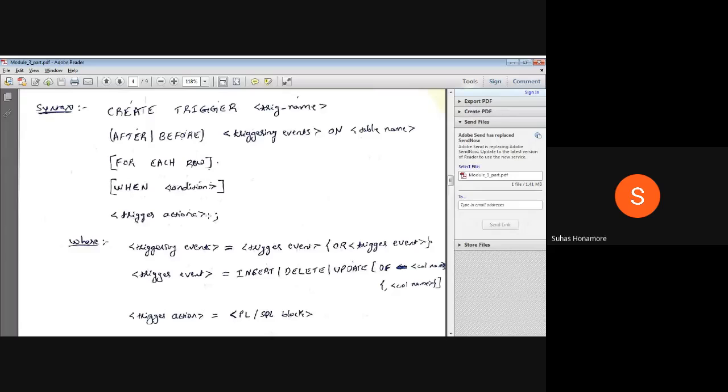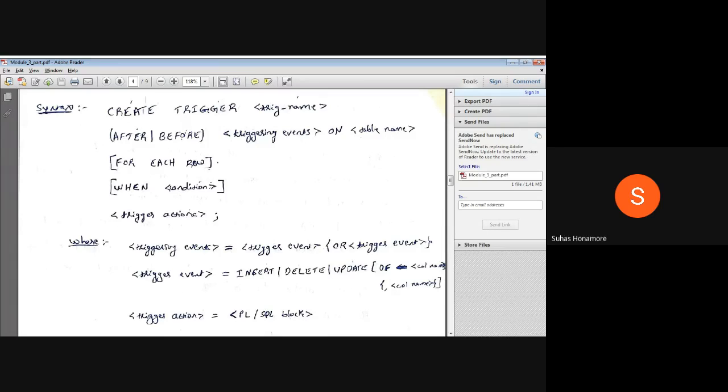This action part is generally a stored procedure or one SQL block. Okay, what a stored procedure is, we'll study later. Here this action part you can give as one stored procedure or an SQL statement. An SQL statement is nothing but again select star from, like that, anything you can give. So one SQL command you can give. Okay, so that will be there.